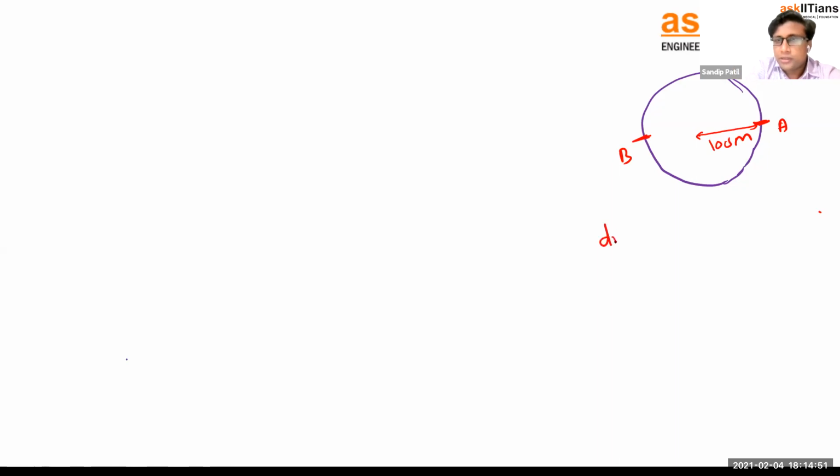So distance is how much? Let's talk about the distance first. Distance will be whatever distance you covered. Obviously, you were running on this circumference, right? So I think you know the formula for the circumference. You can see, even in physics we need the concepts of math also, right? Yes, maths is also very important for our physics lecture. So if the whole circle is covered, the circumference of the whole circle is how much? Circumference is 2 pi r.